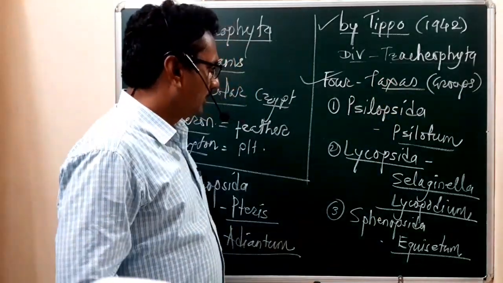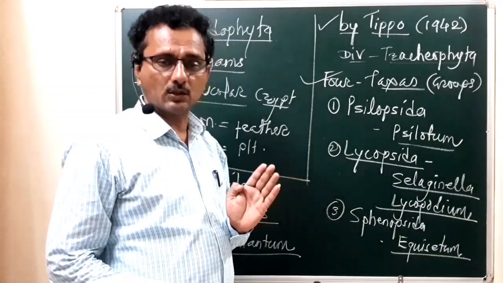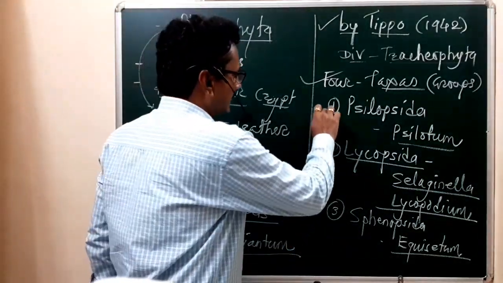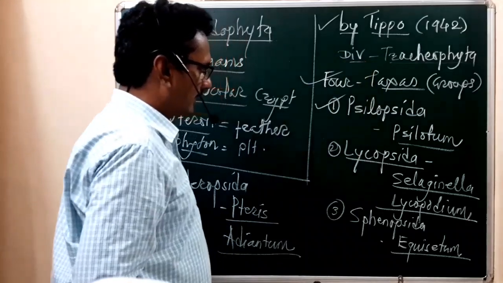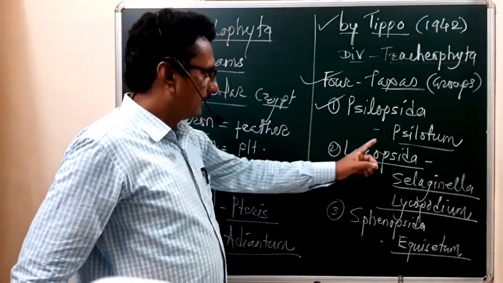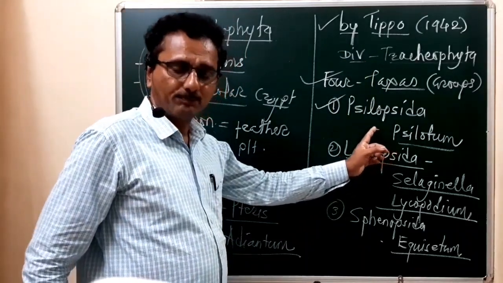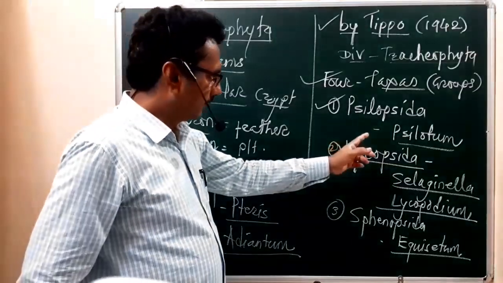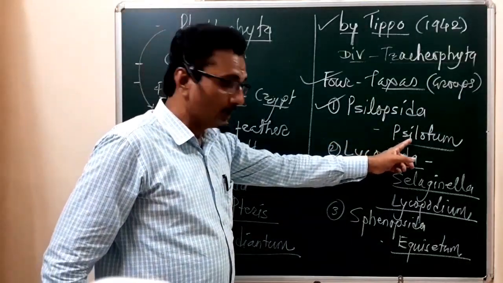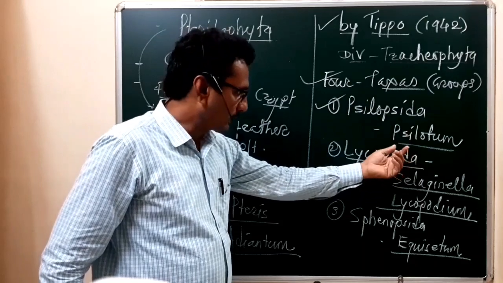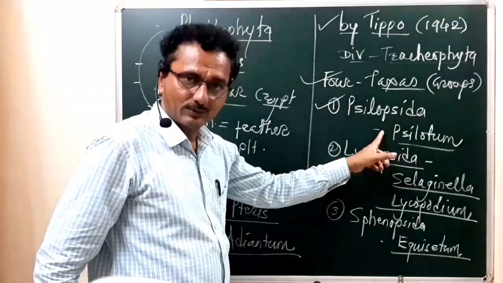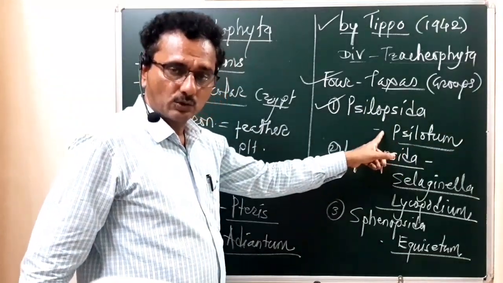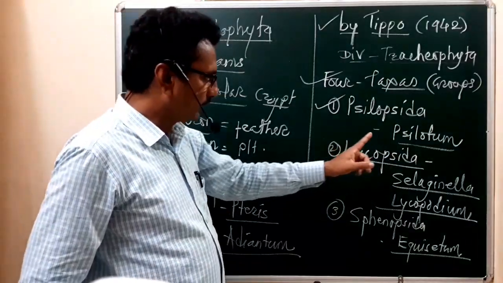What are those groups? You have to remember these groups. The first group is Psilopsida. The example of the group Psilopsida is Psilotum. In Psilotum the P is silent, so see the spelling very carefully.